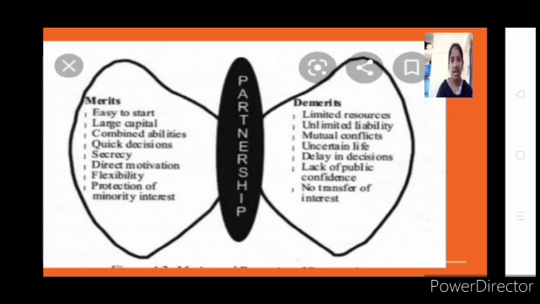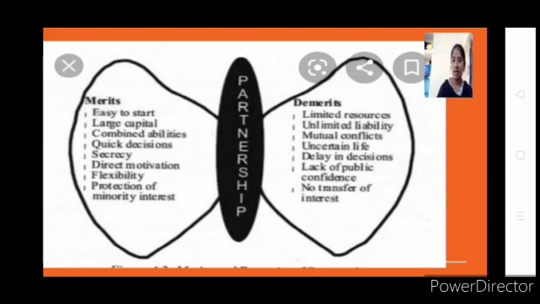You don't have any right that the father was a partner, now the father has expired, so the son can be a partner. No, it is not. If it is like that, then we say transfer of interest. Is that clear? But in partnership, there is no transfer of interest. For example, I am a partner, now I want to quit. I want to transfer this to my friend. No, it is not possible.